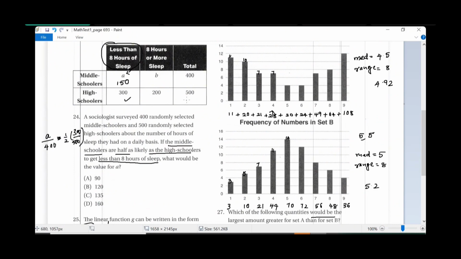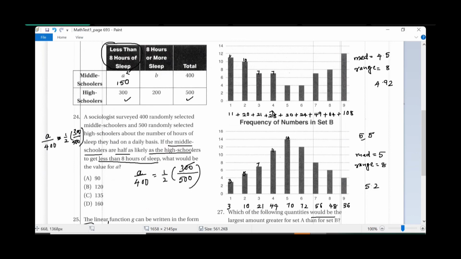Portion over the total. So now solve that equation. A divided by 400 is equal to half times 300 over 500.